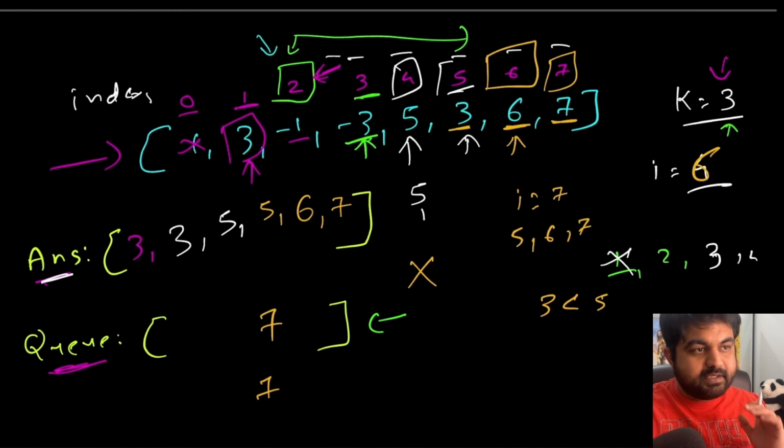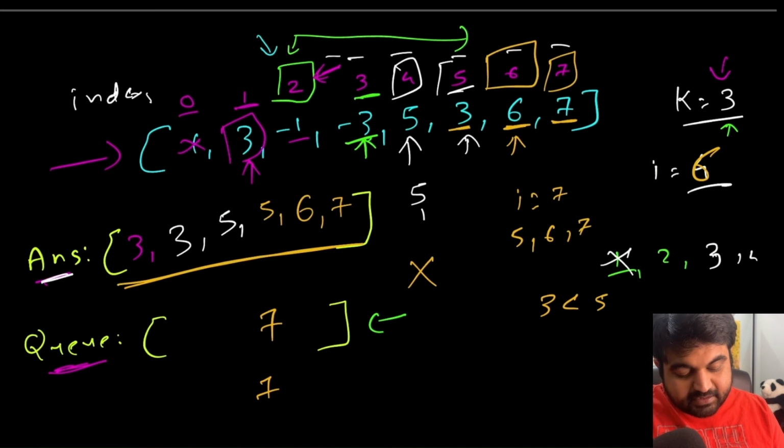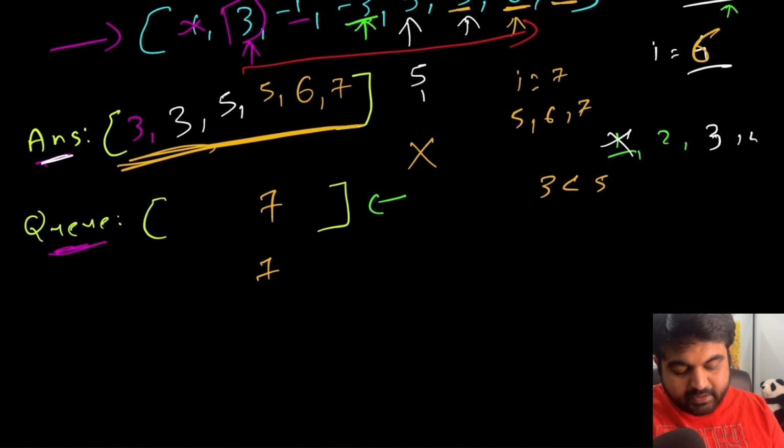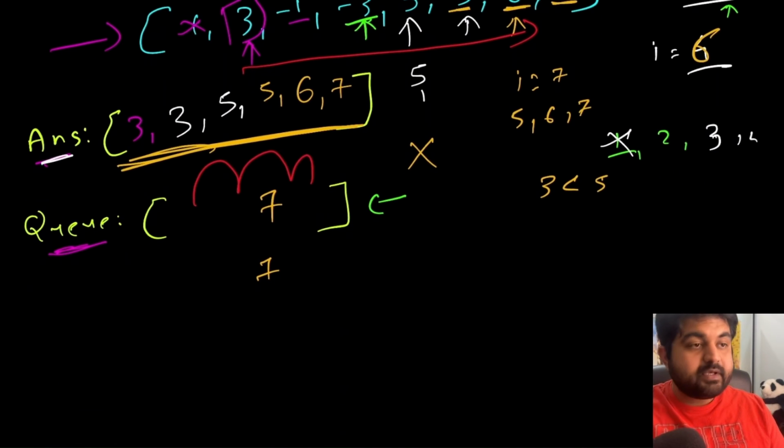That's it. This is the whole approach and this is the whole solution that gives us the desired answer in a single iteration on the given input array. All we are doing is sometimes repeated work inside the queue to change the value of the array, but apart from that we are not doing anything. So this is a wonderful approach to solve this problem, and this is actually the optimal solution.